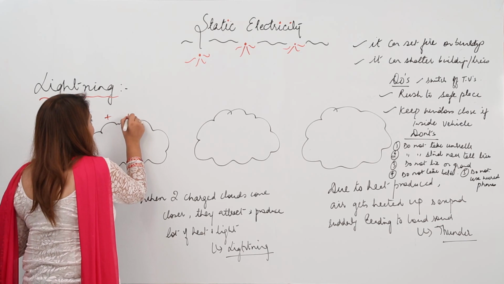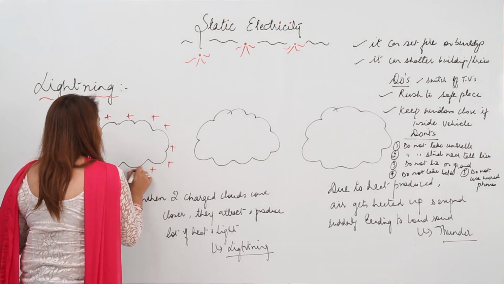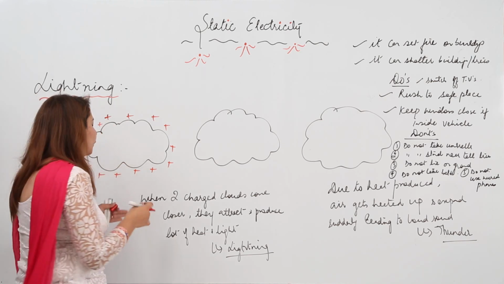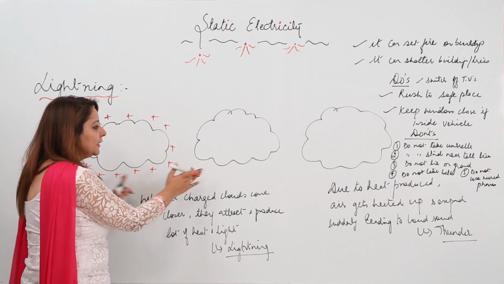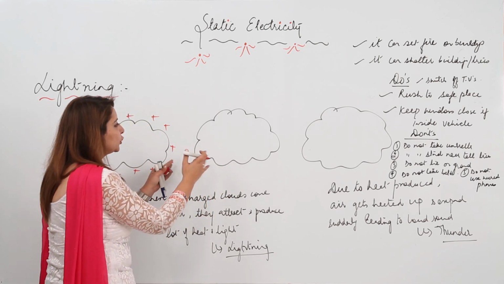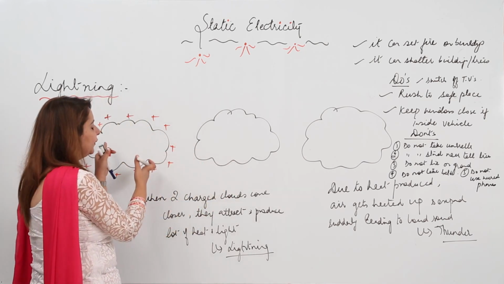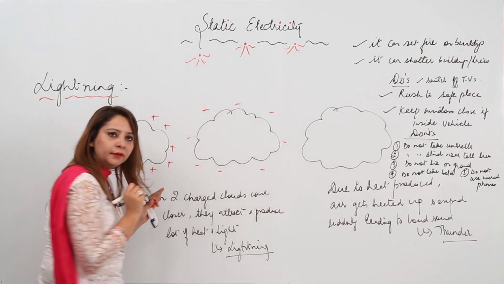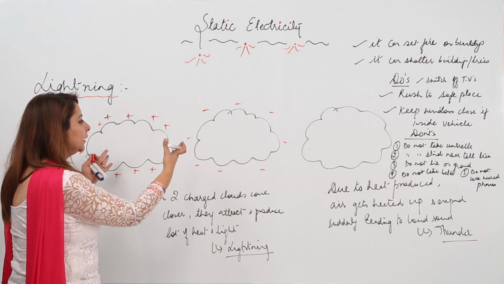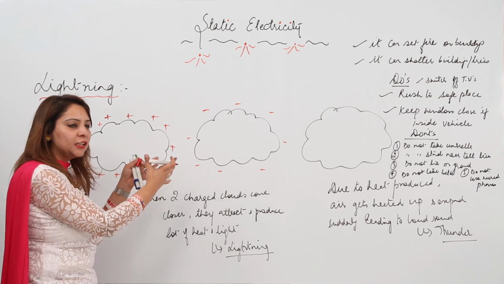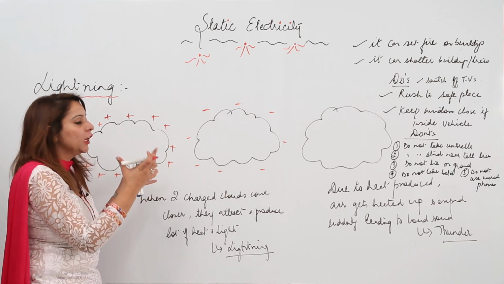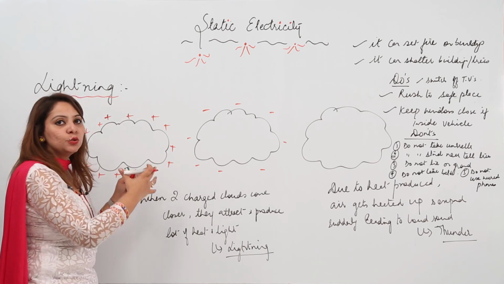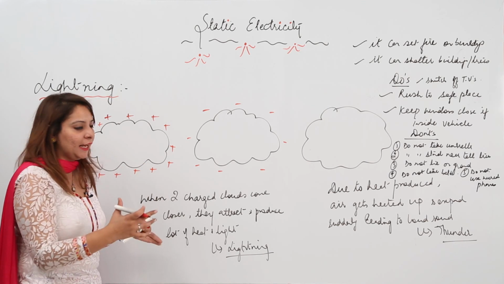Let's say this cloud is positively charged, but the cloud which is nearby is uncharged. So due to induction, it will acquire an opposite charge. If it is positive, it will acquire a negative charge. And when such clouds come closer to each other, because we know that clouds are not stationary, they are moving, whenever oppositely charged clouds come closer to each other, they produce a lot of heat and light, which leads